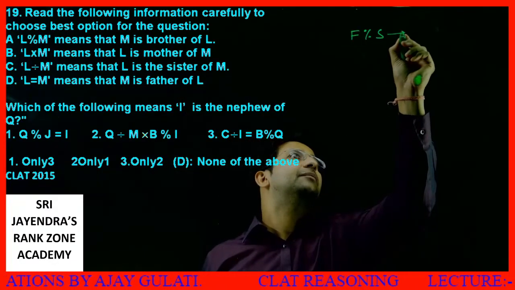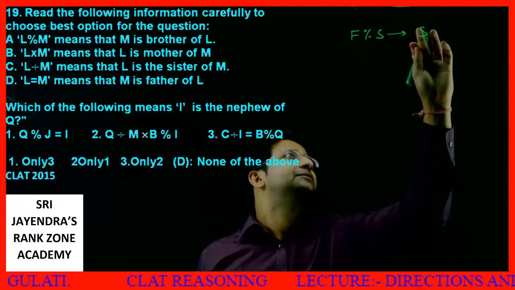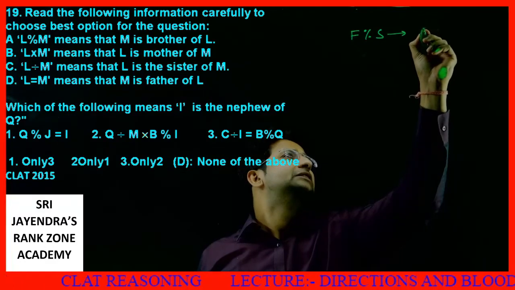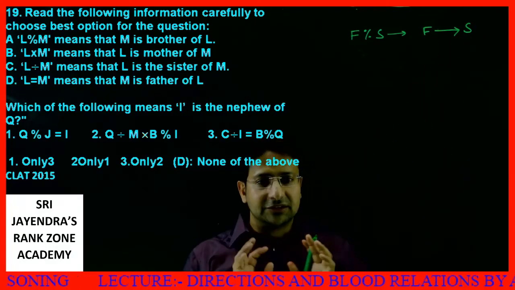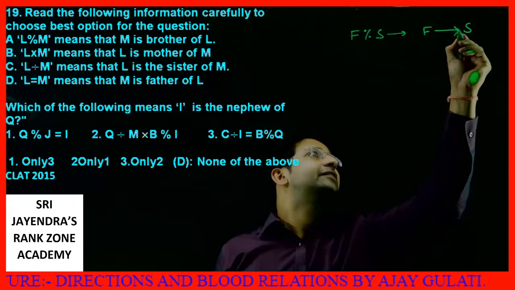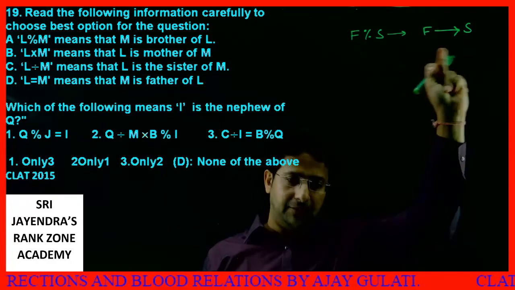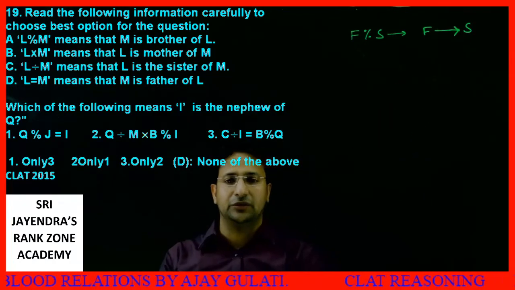So if second is the brother of first, I'll write it as second is the brother of first. I'll make it like this. Now what does it represent? It simply represents that second person is a male. Both of these are of same age group. Nothing is known about the gender of the first. Okay, next thing, dear students.